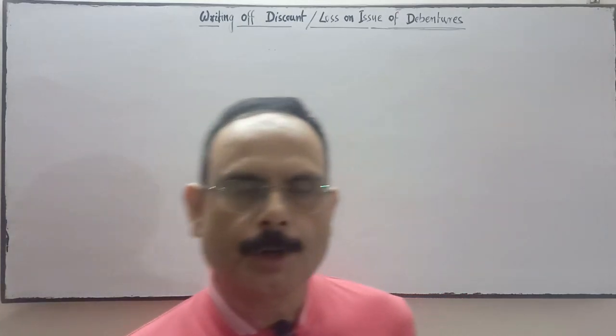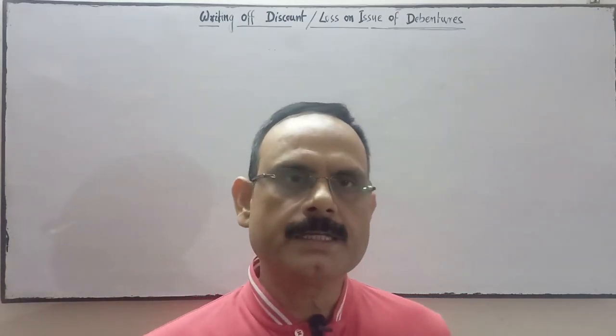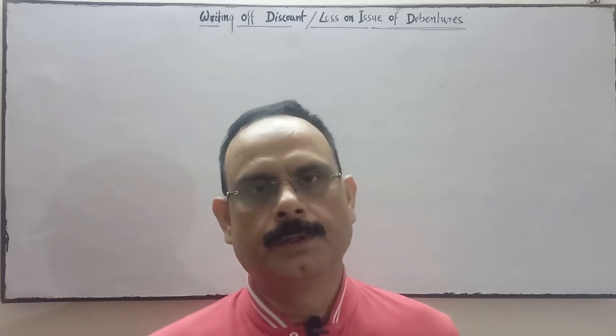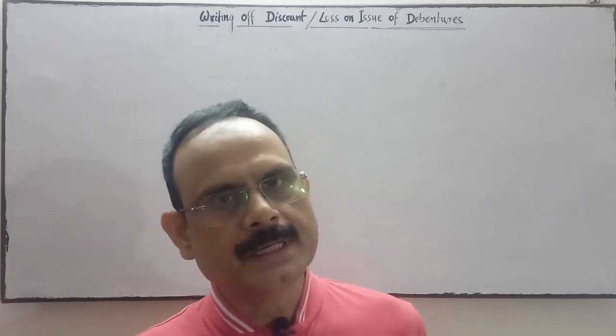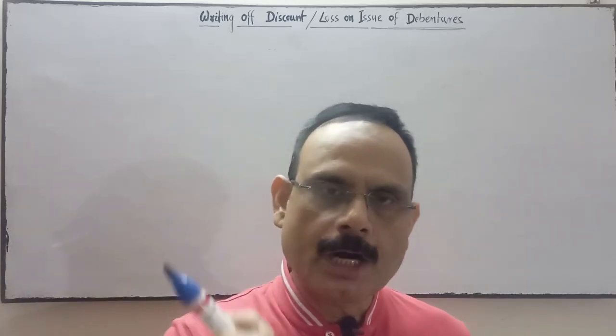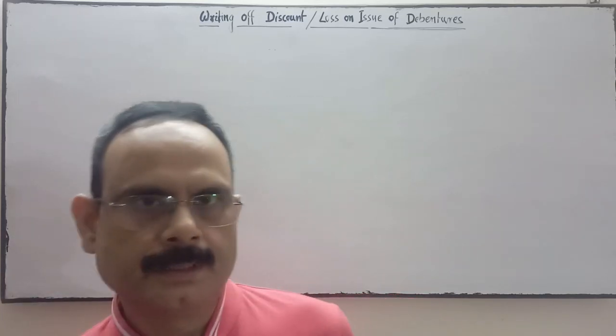The next subtopic in the issue of debenture is writing off loss on issue of debenture or discount on issue of debenture.